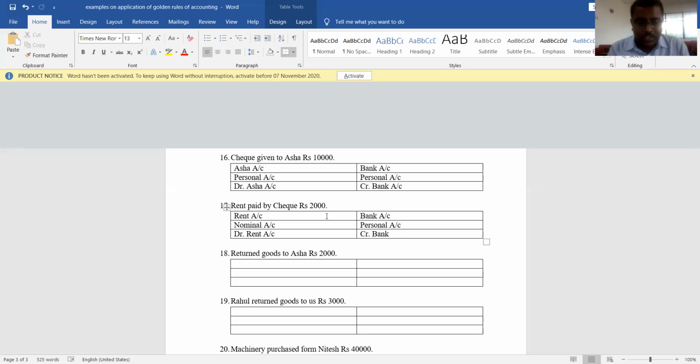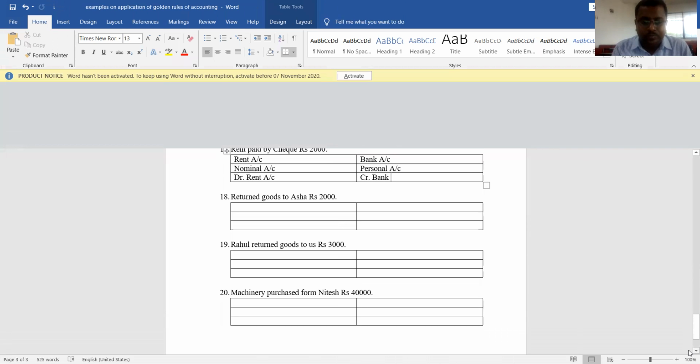So we have discussed almost 17 transactions in connection with the application of these golden rules of accounting. Let us complete three more transactions. The 18th transaction is returned goods to Asha, and Rahul returned goods to us. Machinery purchased from Nitesh. These are related to purchases returns and sales returns. Better we'll have a discussion on these transactions in my next video.